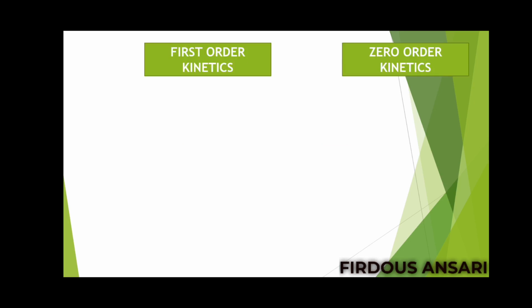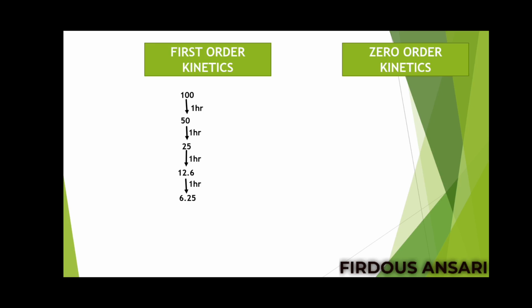So you can say in first order kinetics the fraction will be constant. Suppose 100 is the initial concentration of the drug. After 1 hour 50% is eliminated and 50% remains in your plasma. After another hour the same 50% is eliminated, that is 25 molecules. So in first order kinetics the fraction is constant: in every hour 50% is eliminated, in the second hour another 50%, in the third hour another 50% of the drug.